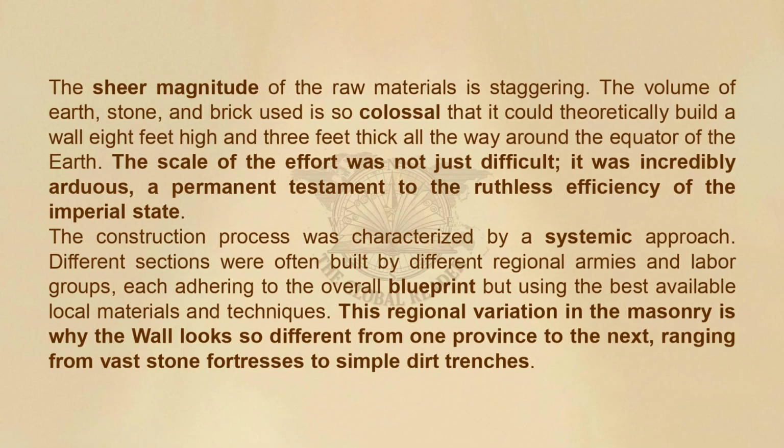The scale of the effort was not just difficult, it was incredibly arduous, a permanent testament to the ruthless efficiency of the imperial state. The construction process was characterized by a systemic approach. Different sections were often built by different regional armies and labor groups, each adhering to the overall blueprint, but using the best available local materials and techniques. This regional variation in the masonry is why the wall looks so different from one province to the next, ranging from vast stone fortresses to simple dirt trenches.